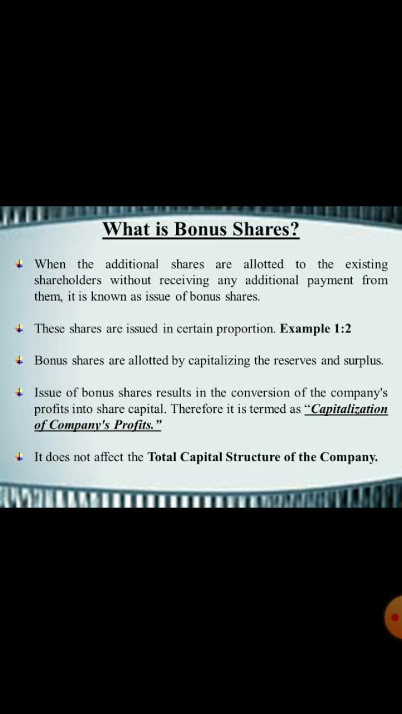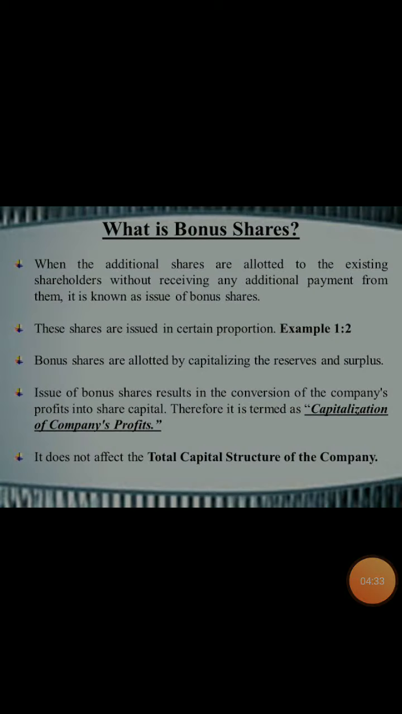Bonus shares are issued out of accumulated profit, reserves, or surpluses. That means the amount is transferred from reserve to the share capital of the company. So it is also called capitalization of the company's profits. It does not affect the capital structure of the company, as reserve and surplus and share capital are both owned capital, both come in the same group. So it doesn't change any capital structure of the company. So these are bonus shares.